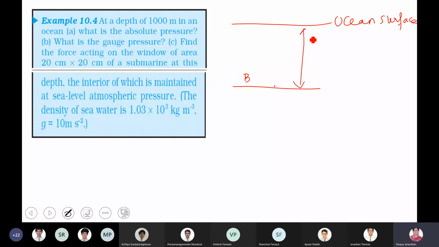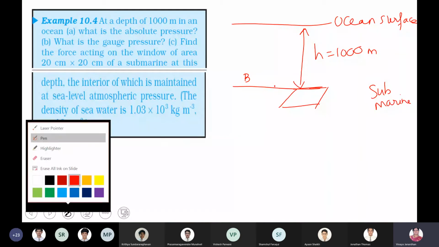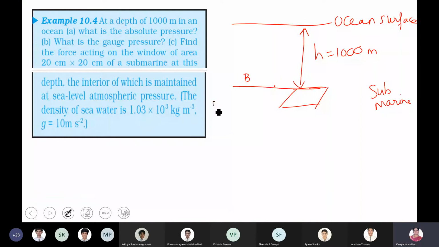This depth h is equal to 1000 meter. Now at this depth there is a submarine. The window of the submarine. The dimension of the window is given as 20 centimeter by 20 centimeter.